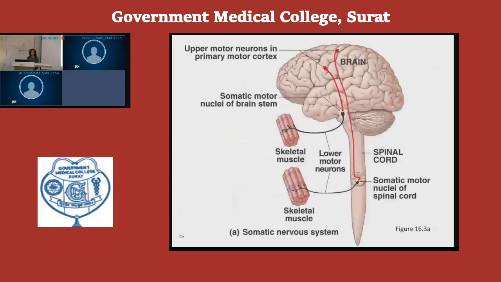From here we can see that upper motor neurons arise in the primary motor cortex and extend up to the brainstem region or the spinal cord. That is, the descending tracts or descending pathways constitute the upper motor neurons. That is the corticospinal tract and corticobulbar tracts. They constitute in majority the upper motor neurons.